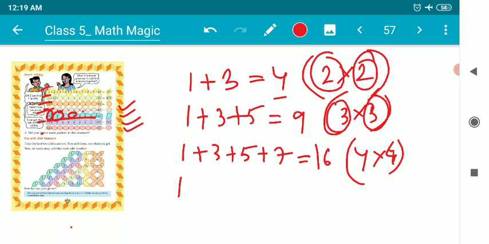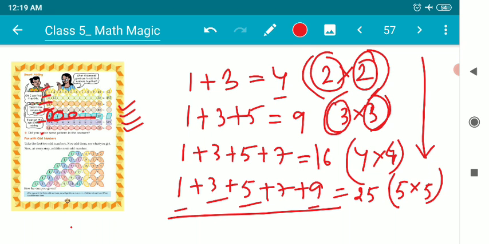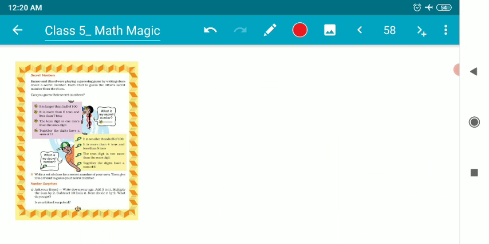Let us add the next odd number, 1 plus 3 plus 5 plus 7 plus 9. It will be how much, children? It will be 25. 25 will be the product of 5 into 5. So children, this way it will continue. There is no limit. As you increase the number of odd numbers, the next one will be 36. I guarantee the next one will be 36 because it is a product of 6 into 6. Isn't it interesting, children? Yes, it was really very interesting.